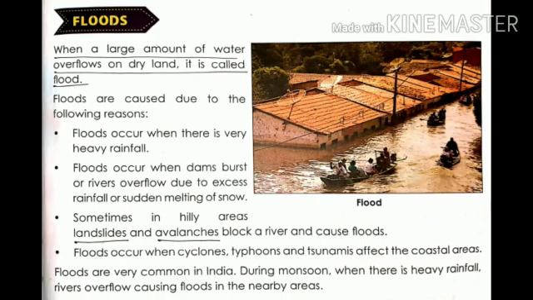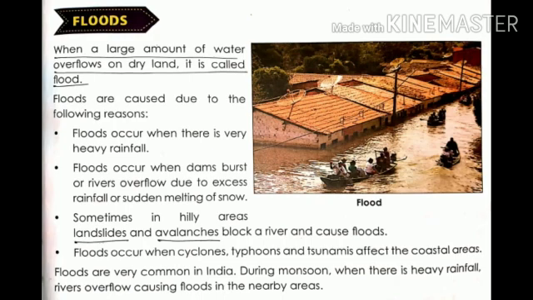Floods occur when dams burst or rivers overflow due to excess rainfall or sudden melting of snow. Sometimes in hilly areas, landslides and avalanches block a river and cause floods. Landslides mean what? A landslide happens when rocks, debris and soil move down a slope. This is a landslide. Avalanches, what? An avalanche is a mass of snow that slides rapidly down an inclined slope such as a mountainside or the roof of a building.